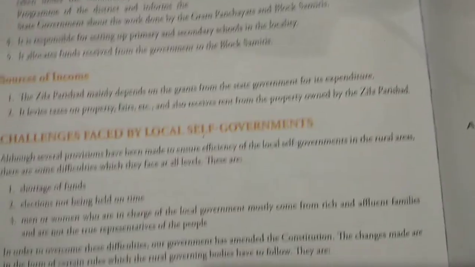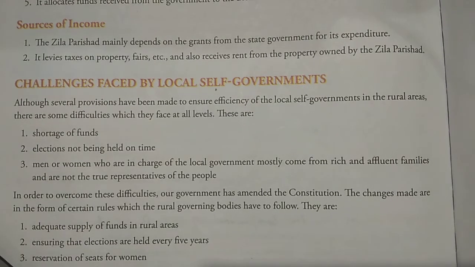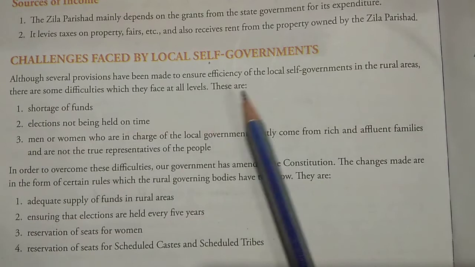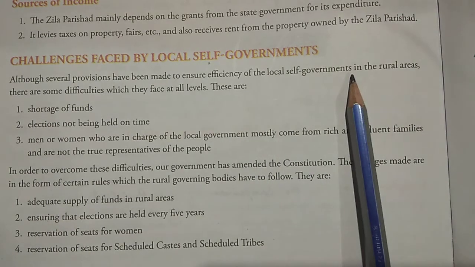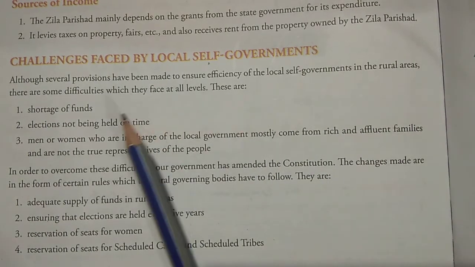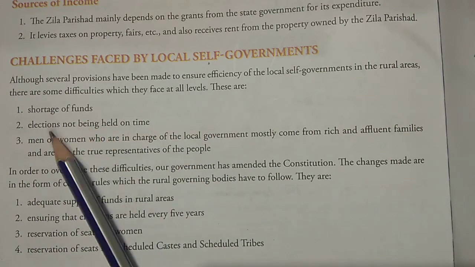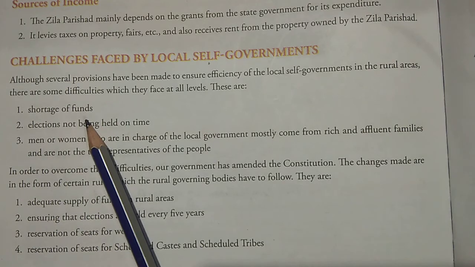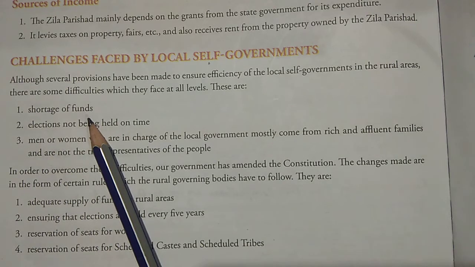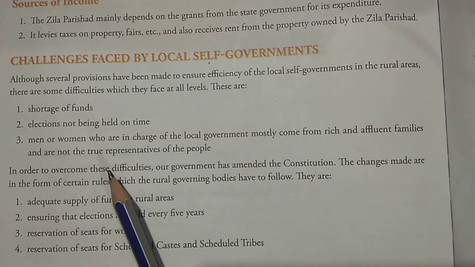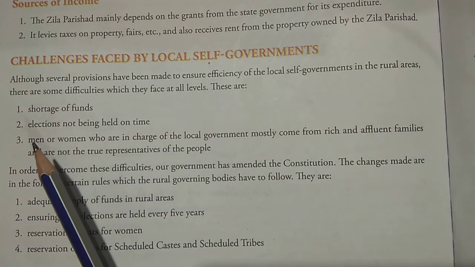Now, challenges faced by the local self government. What are the basic problems that the local government faces? Although several provisions have been made to ensure efficiency of the local self government in the rural areas, there are some difficulties which they face at all levels. These are: shortage of funds. What does shortage of funds mean? The scarcity of money. They don't have a sufficient amount of money to control such a big area and to carry out the programs.